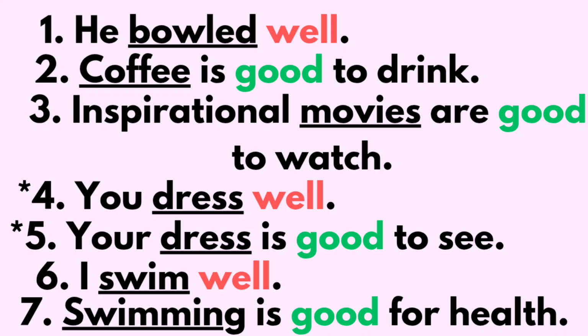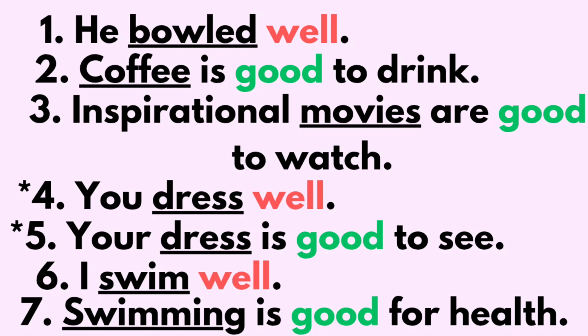You dress well. In the fourth example, dress is a verb. In the fifth example, dress is a noun. So there are some words in English that act as nouns, verbs, adjectives, right? In the fifth example, dress is a noun and it is described by an adjective, that is good. How is your dress? Your dress is good.